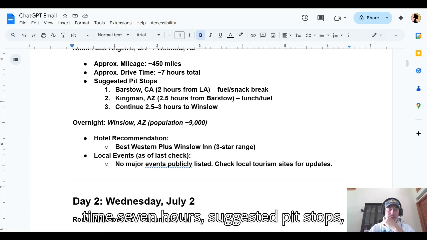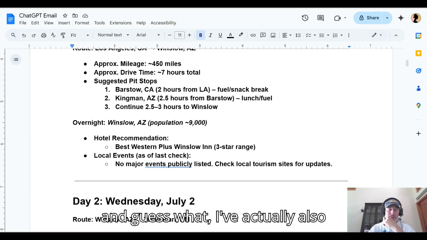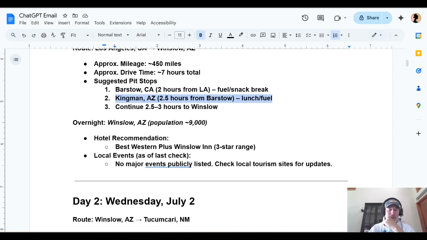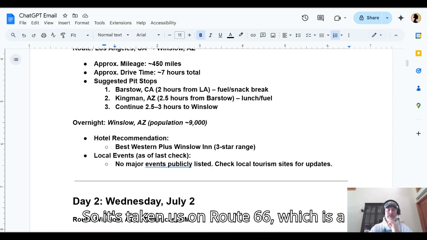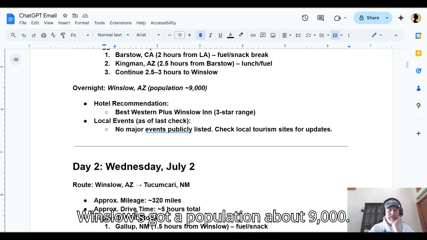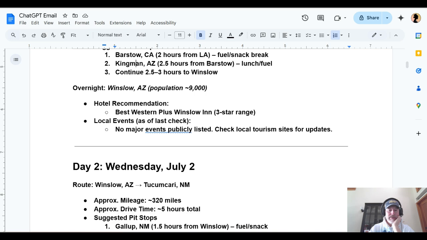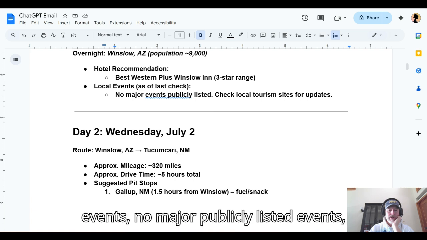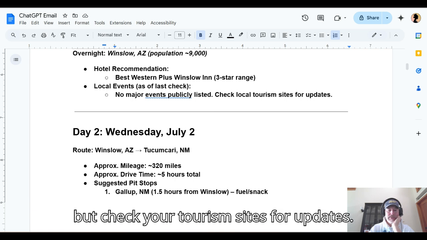450 miles, drive time 7 hours, suggested pit stops. And guess what? I've actually also stopped in Barstow and Kingman. So it's taking us on Route 66, which is a cool way to start. Winslow's got a population of about 9,000. Recommendation for the hotel is the Best Western, 3-star range. Local events, no major publicly listed events, but check your tourism sites for updates.